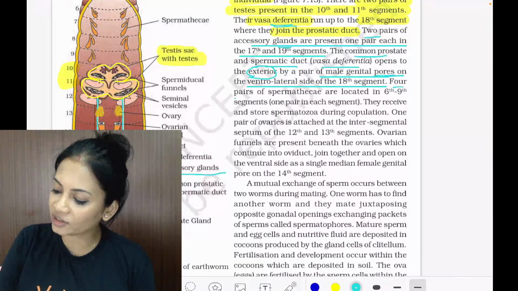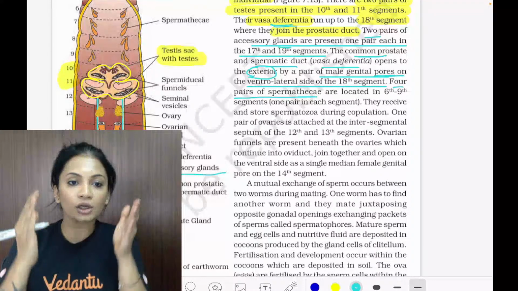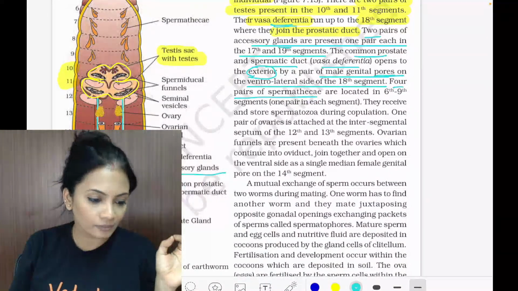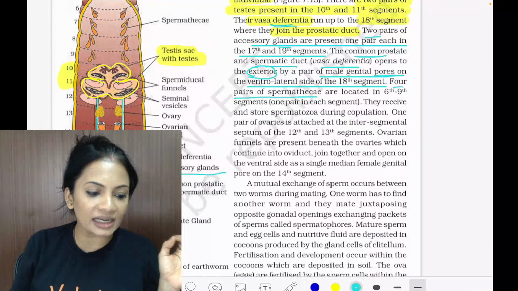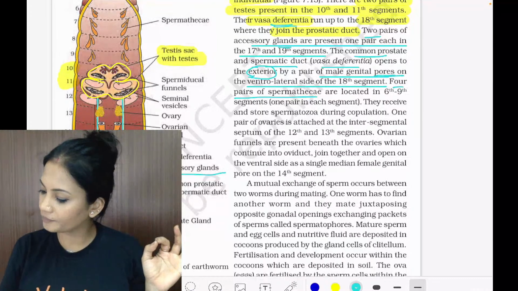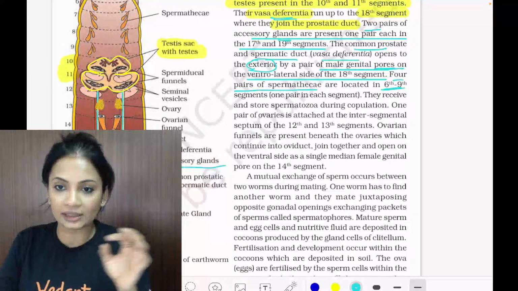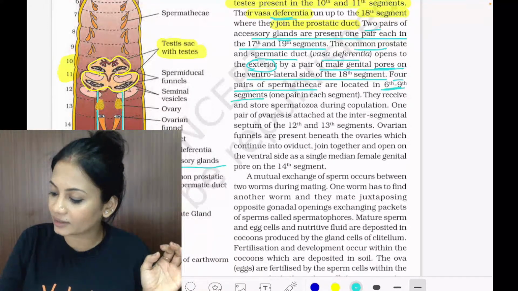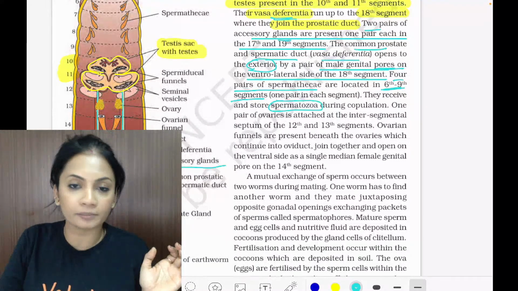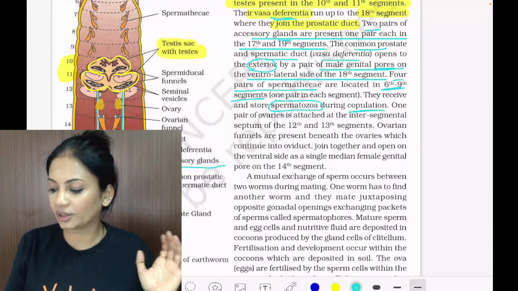Then, four pairs of spermathecae. Do you remember where four pairs of spermathecae are located? They were present in the grooves, in the intersegmental septae. Clear? They are the ones located in segments 6, 7, 8 and 9. They are going to receive and store sperms. They will receive and store the spermatozoa while copulation takes place.